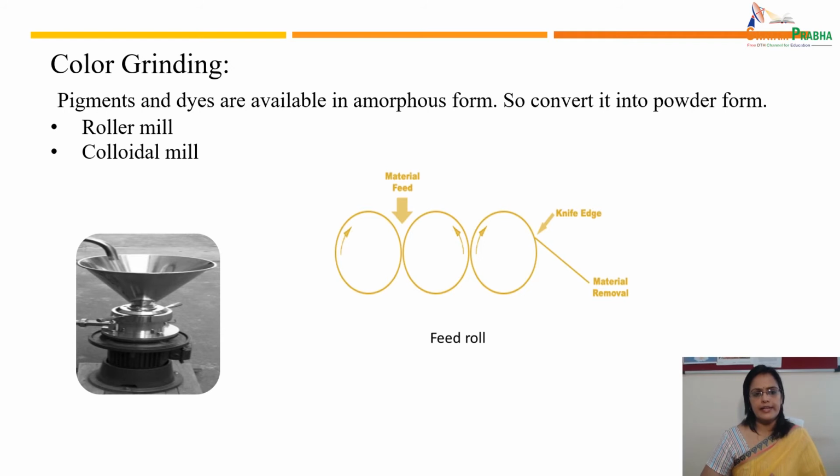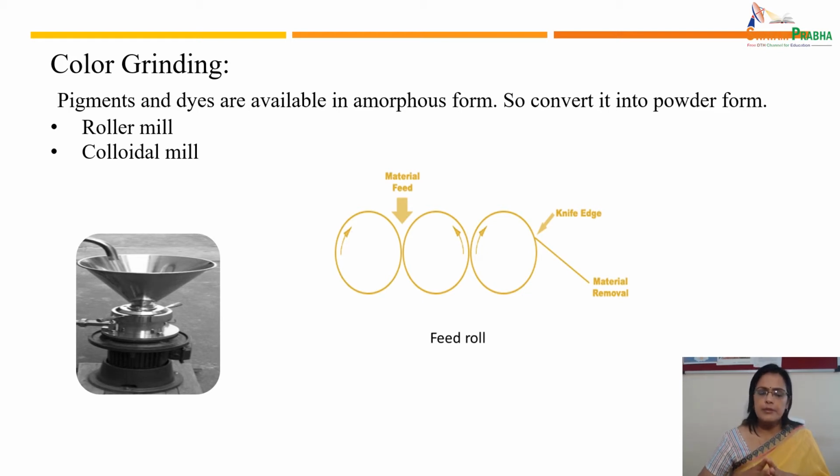Color grinding. As I said, dear students, pigments and dyes are available in amorphous form. To convert them into powder form, a roller mill or colloidal mill is used. So what is done basically in color grinding?